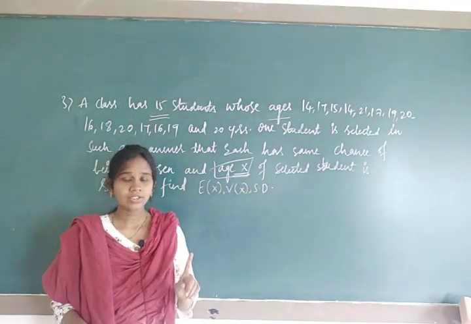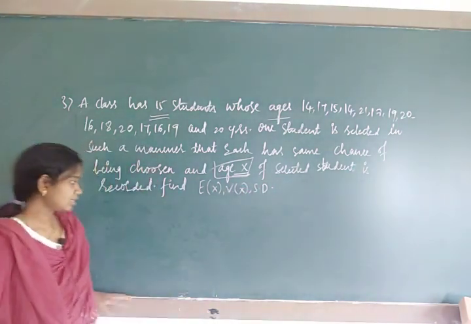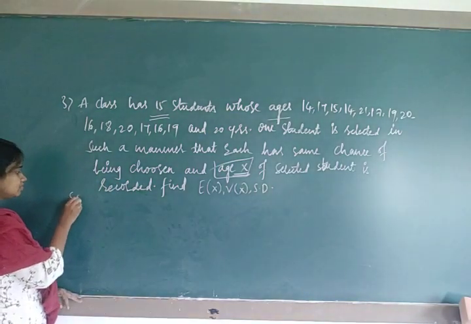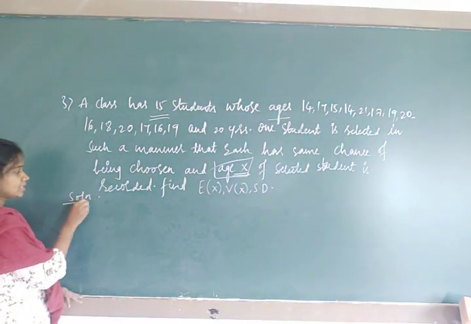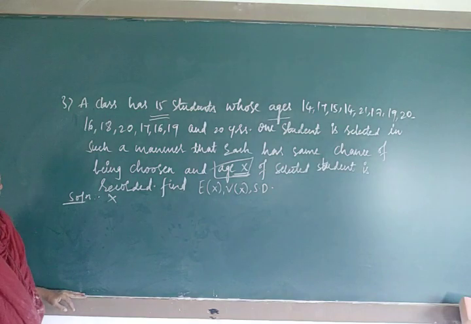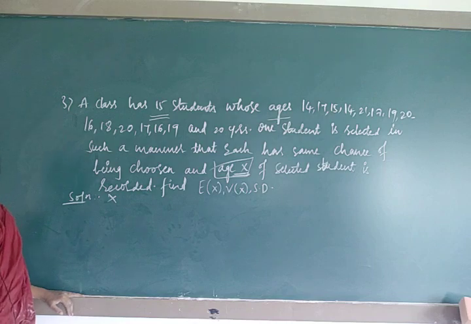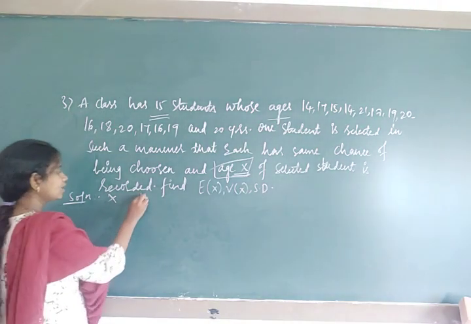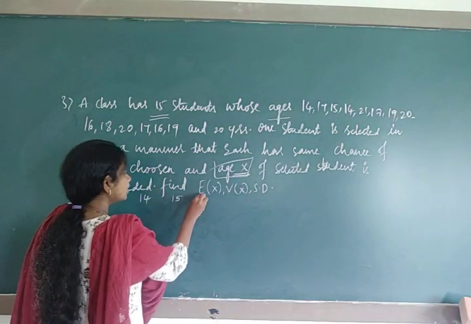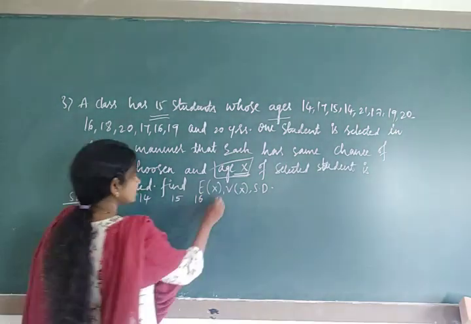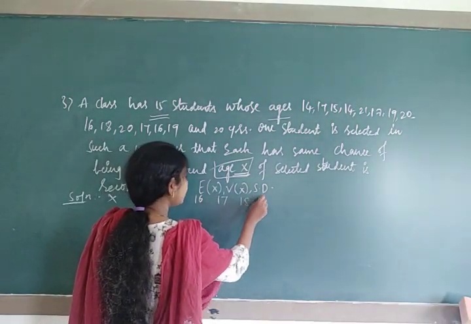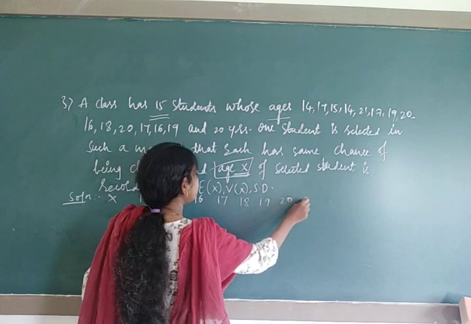So we will write here the solution. X values are age. The ages of the students begin from 14, 15, 16. 14 has been repeated, so write it only once. So I will write here 14, 15, next 16, 17, 18, 19, 20, 21.